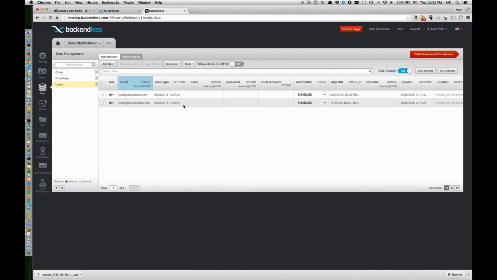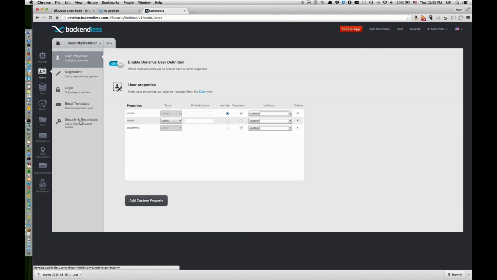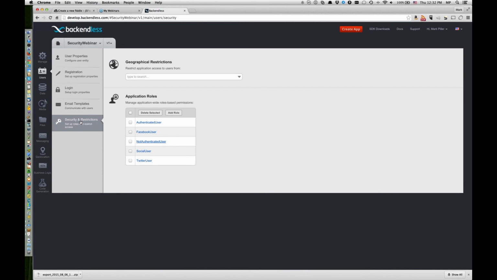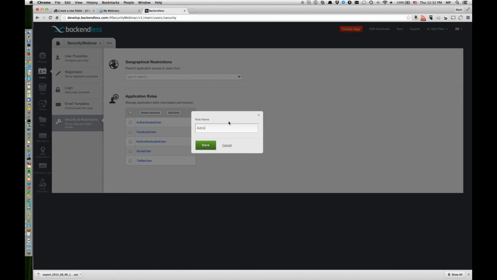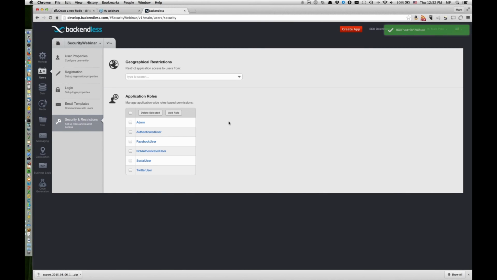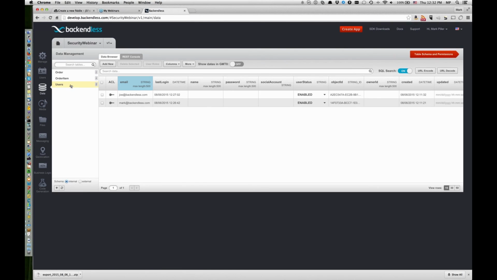All right, now we have reviewed a lot of different things, but one thing that I also wanted to mention is going back to roles. Here I was using the roles that are built in. It is also possible to add your own custom roles. And in this case, you could have a role, let's say, called admin. And you can add users to that admin role, and you can do so in console.